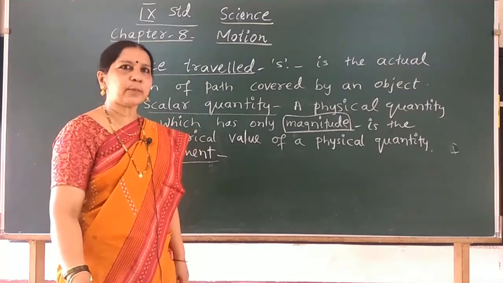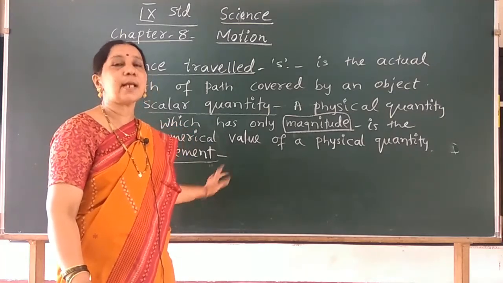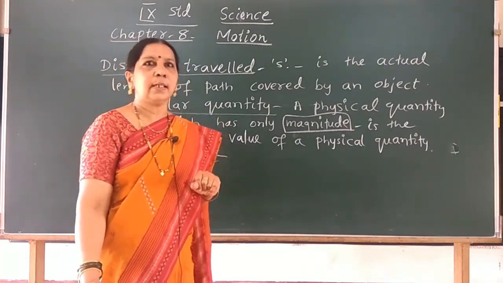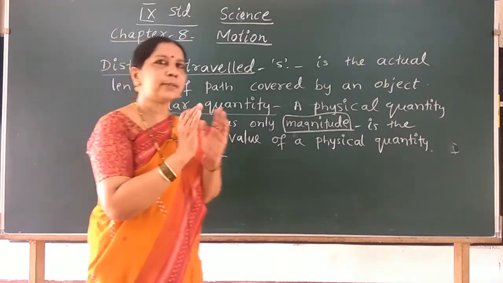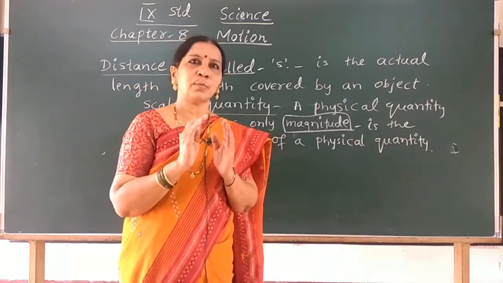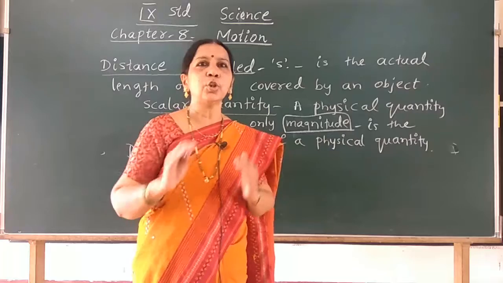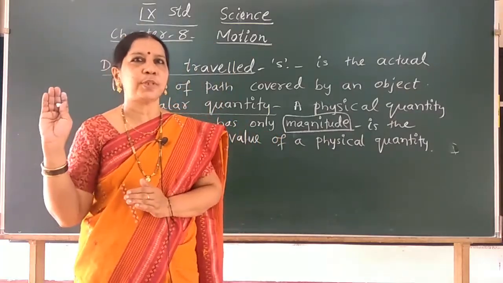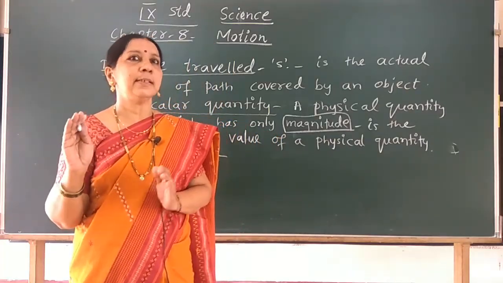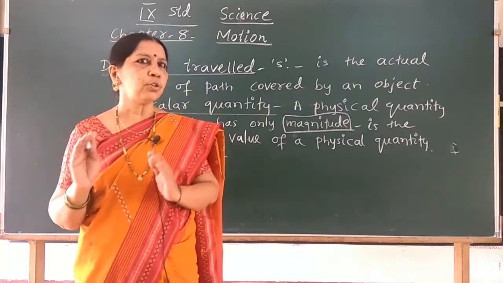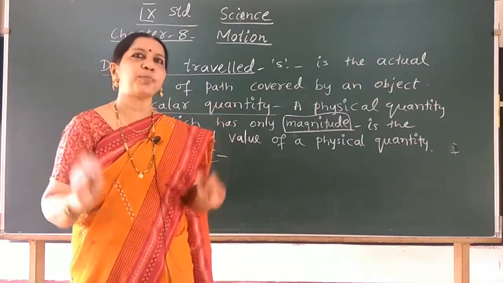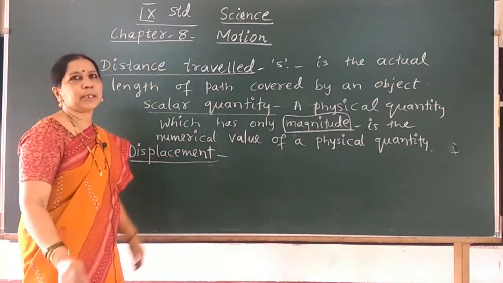It is denoted by S, but displacement is a vector quantity. It is nothing but the shortest distance measured from initial to final position of an object. Shortest distance measured from initial to final position of an object is nothing but displacement.